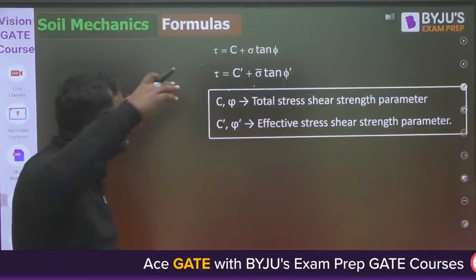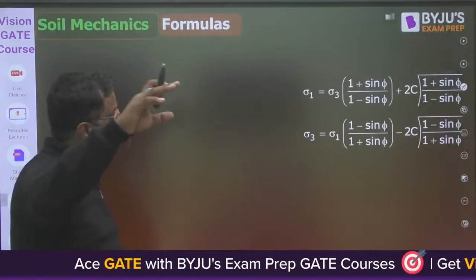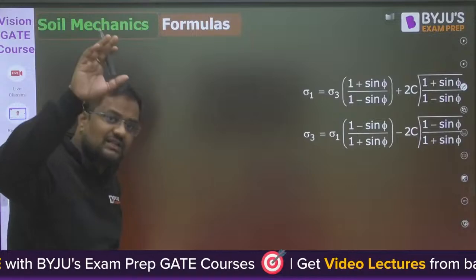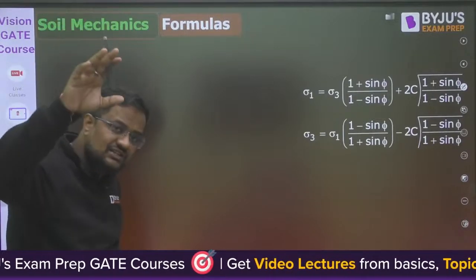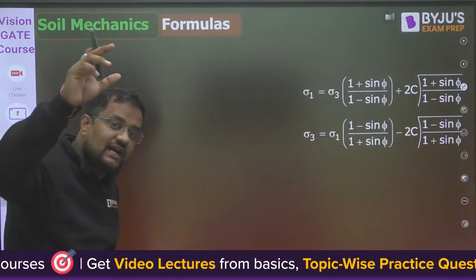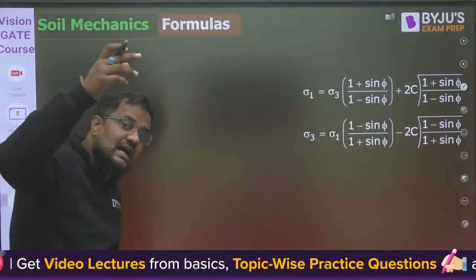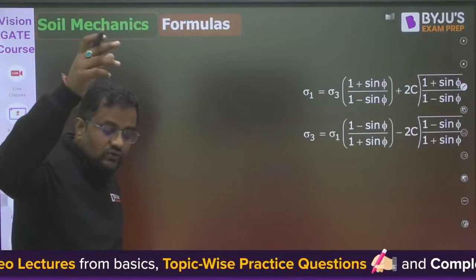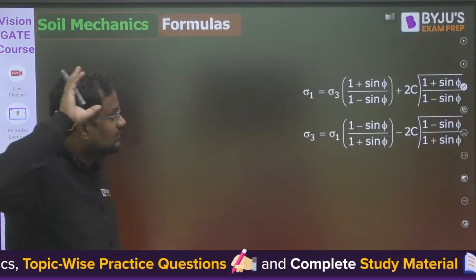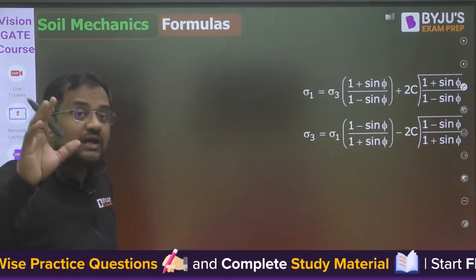I have explained everything in the marathon: how this formula comes, what the Mohr failure envelope is, when it is tangent, how to find C and phi, what the difference between C, phi and C dash, phi dash is, and when we use C, when we use C dash, when we use phi, when we use phi dash. There I am restricting myself to formulas only.